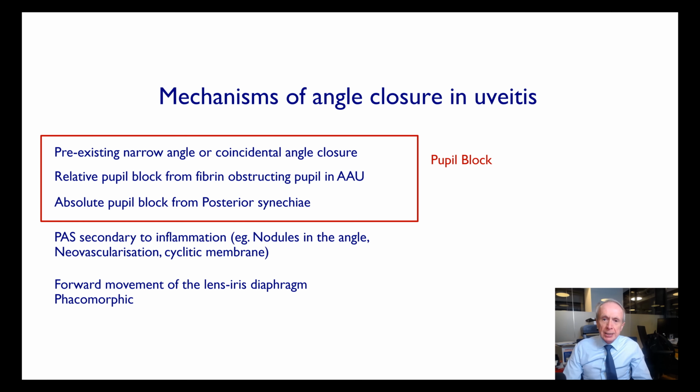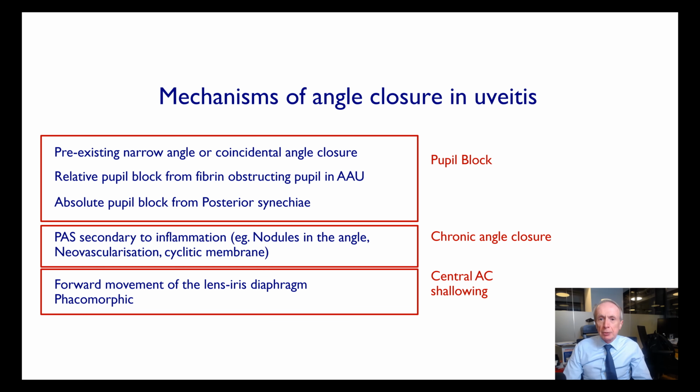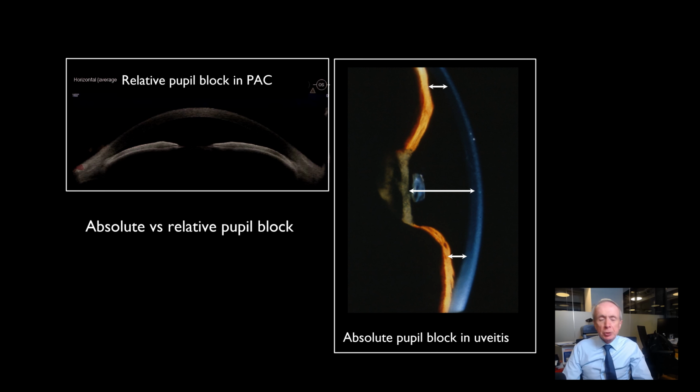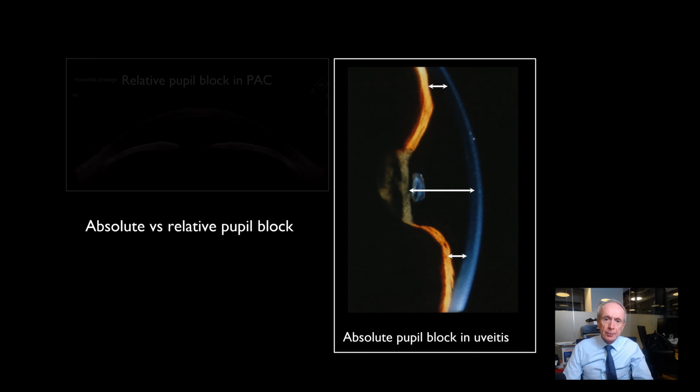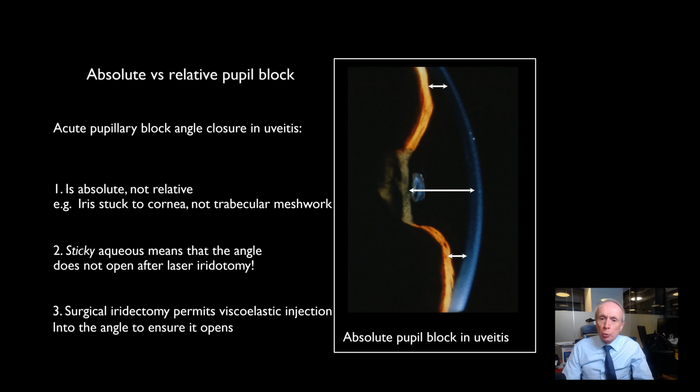There are three broad mechanisms: pupil block, chronic synechial closure, and anterior chamber shallowing. The relative pupil block of primary angle closure is very different from the absolute pupil block of uveitic glaucoma. How does it differ? The absolute pupil block in uveitis is more dramatic, and often the iris is stuck to cornea, not just trabecular meshwork. Moreover, the sticky aqueous means that laser iridotomy does not relieve the pupil block adequately. The iris is often still stuck to trabecular meshwork. Surgical iridectomy is also more often required as laser iridotomy holes may close.